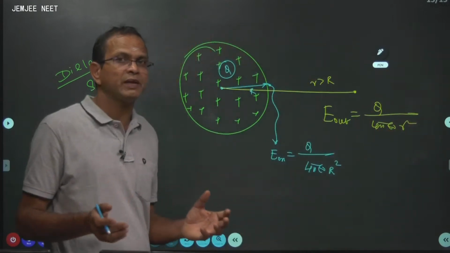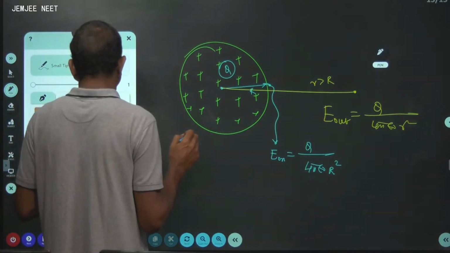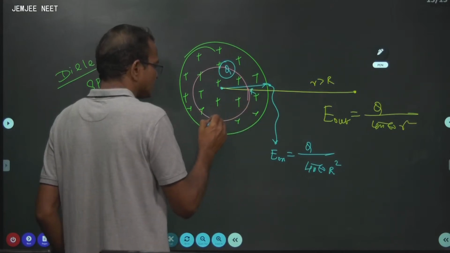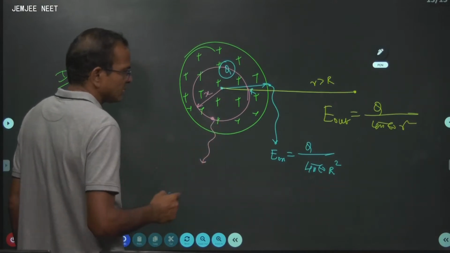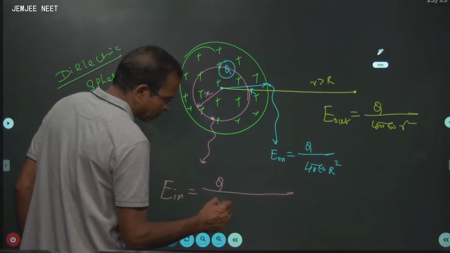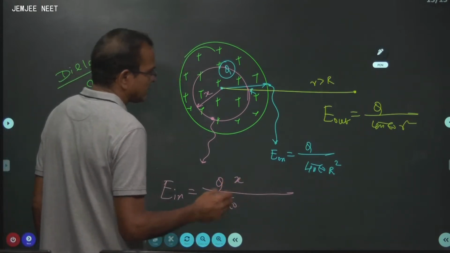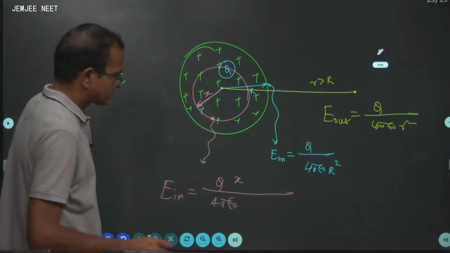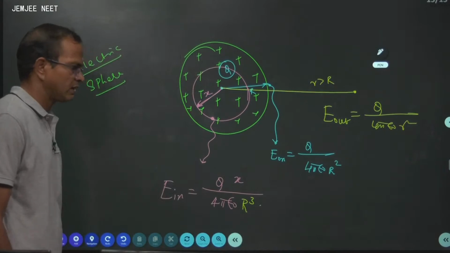The question comes only when you come inside. So, when you come somewhere inside, at the distance say x, what is the electric field at this point? Electric field inside is given by Q divided by 4 pi epsilon 0, times x divided by R cube, so it is proportional to x.